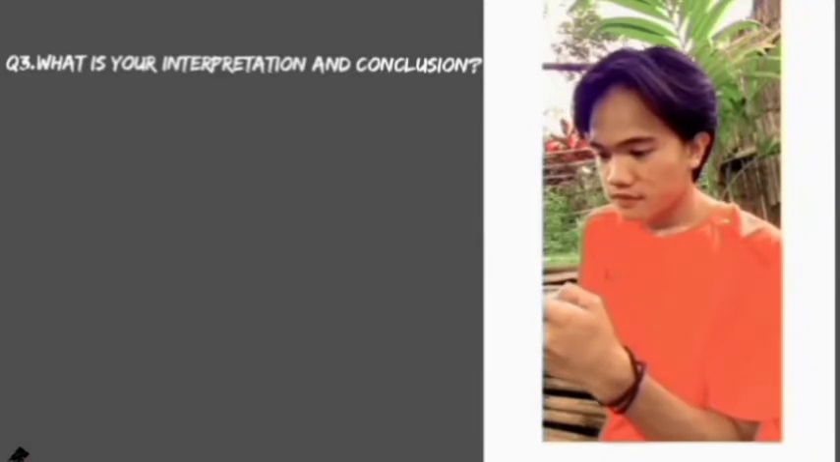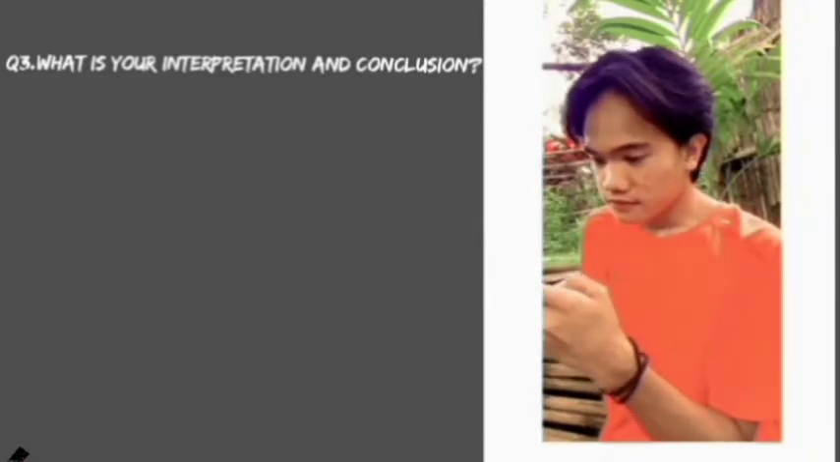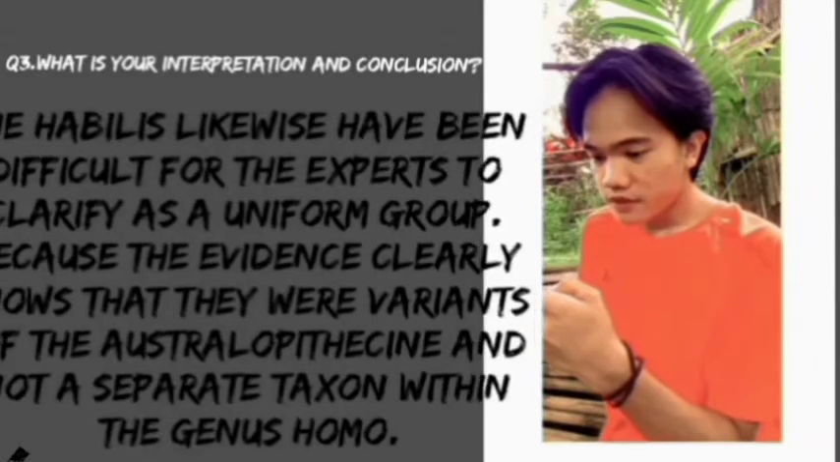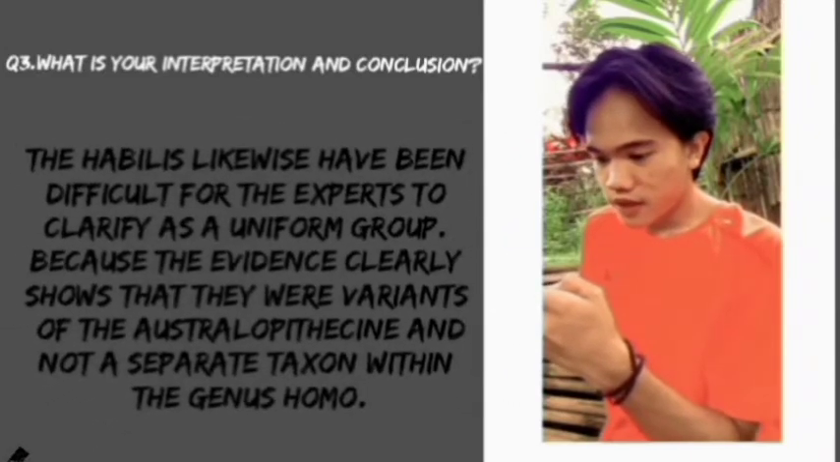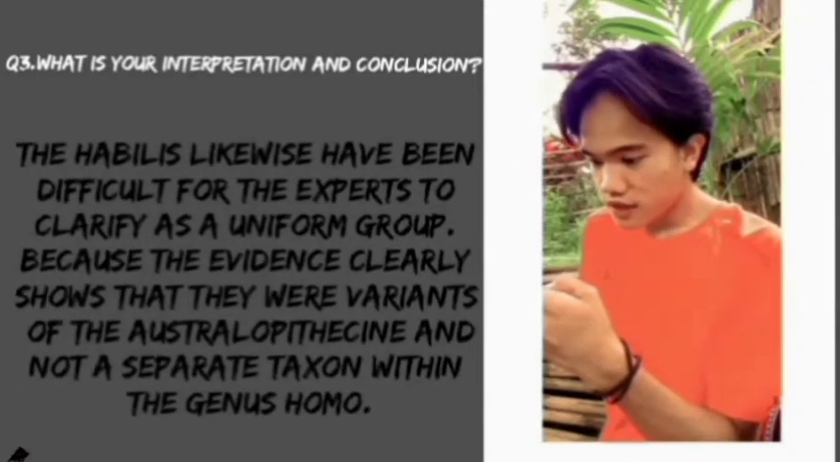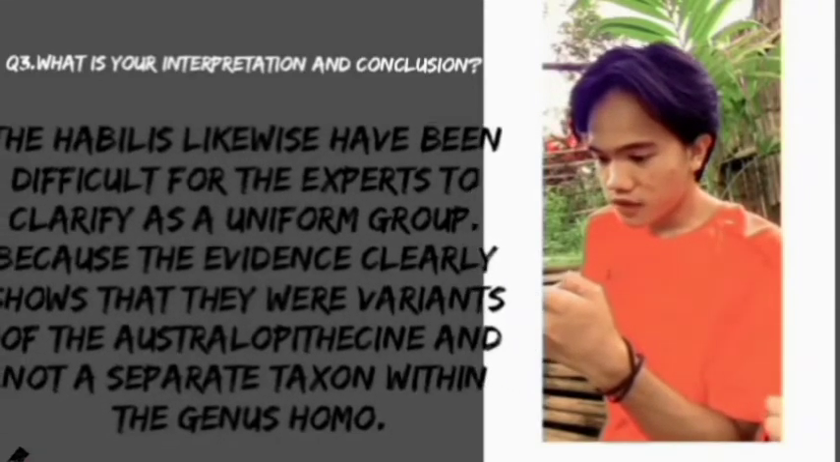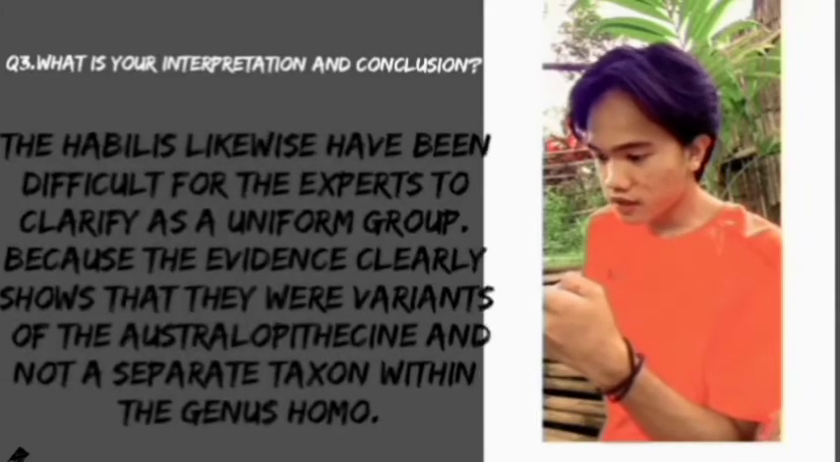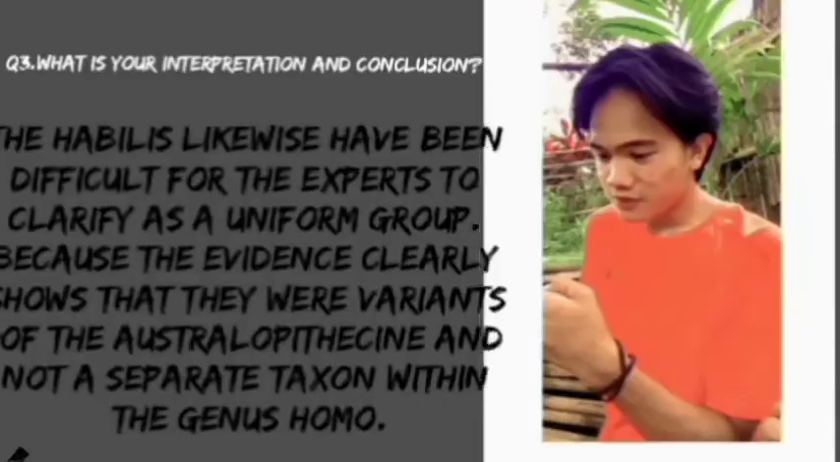Question number 3. What is your interpretation and conclusion? The habilines likewise have been difficult for the experts to classify as a uniform group because the evidence clearly shows that they were variants of the Australopithecine and not a separate taxon within the genus Homo.